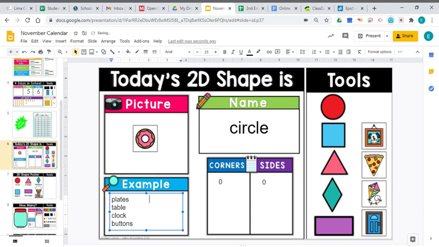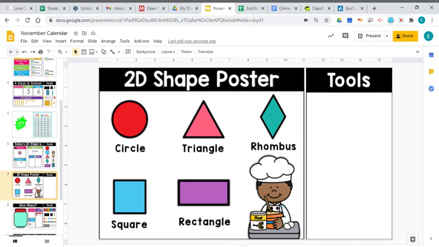Let's see what else we can find here. Oh, and Eldrick said he has a mirror at his house, a mirror that's in the shape of a circle. So that's a good one. And Sky said that when she looks up at the ceiling, she sees a light that is in the shape of a circle. Those are a lot of great examples of things that are in the shape of a circle.